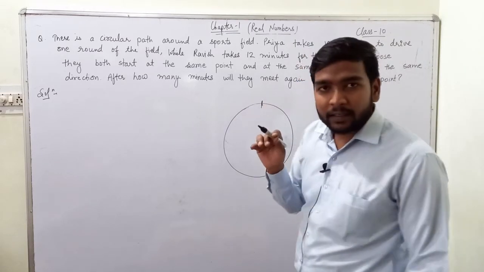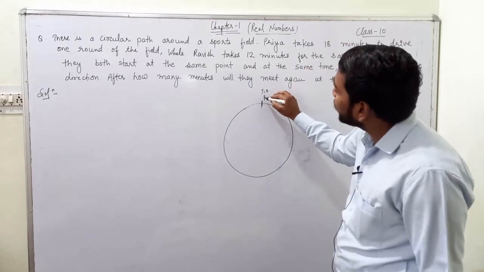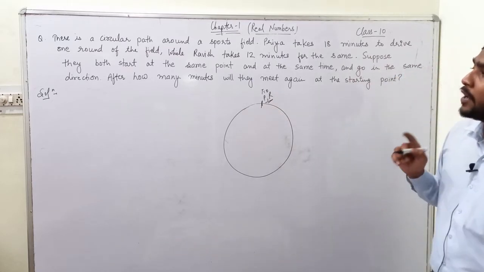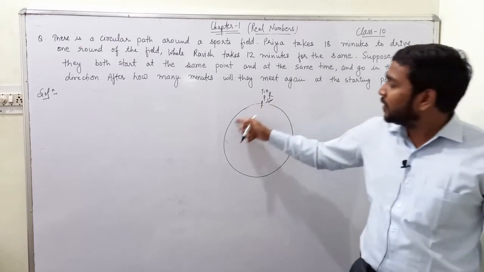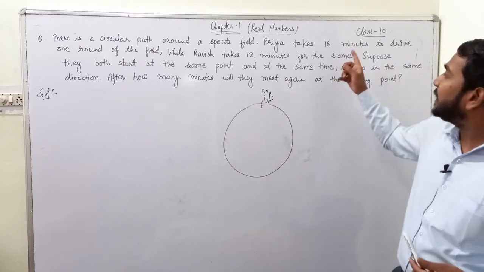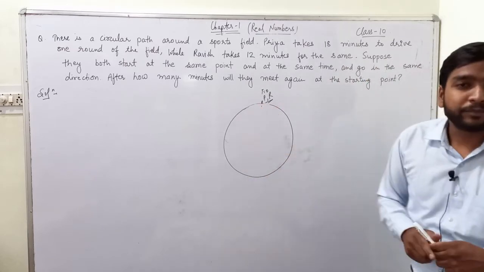At time equal to 0, both Priya and Ravish were at the same starting point. Now Ravish takes 12 minutes to complete one revolution of this round, and Priya takes 18 minutes to complete one revolution of this field.